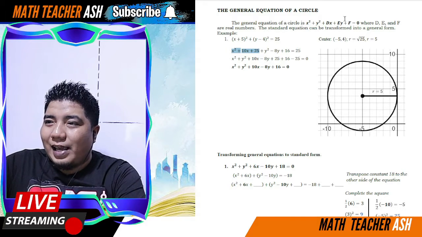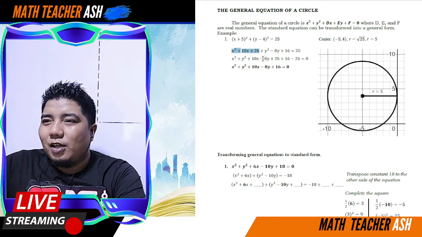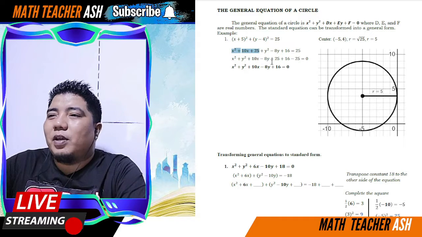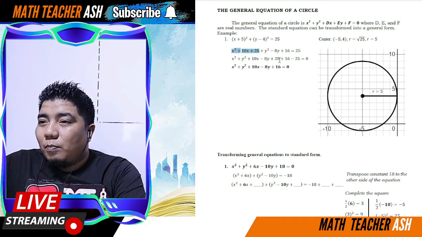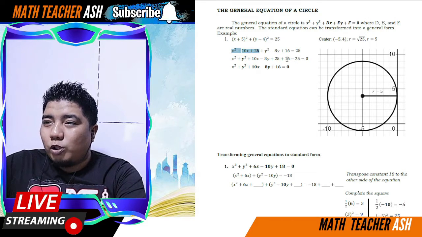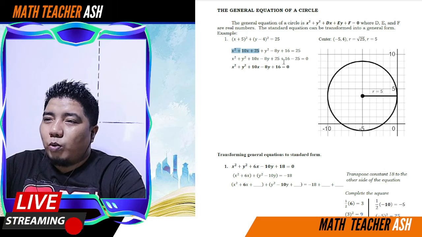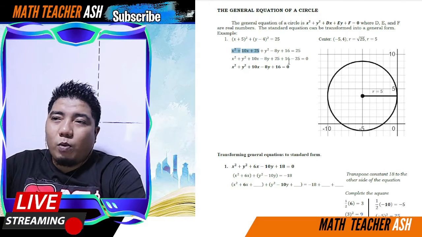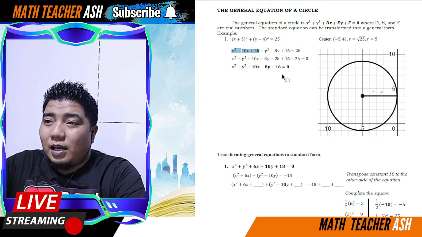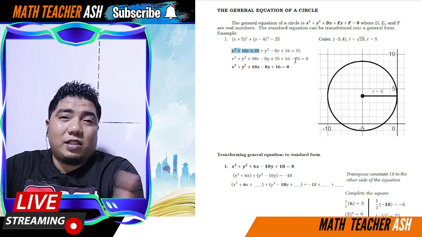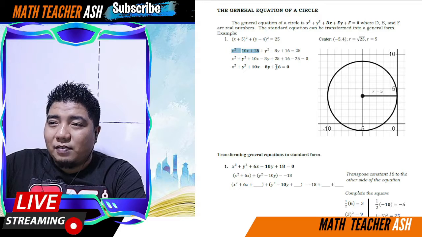Basically, this is the Dx and the Ey. So plus 10x minus 8y. Okay, and then 25 plus 16 minus 25, you will simplify this because these are the constant terms. So 25 plus 16, that is 41. 41 minus 25. So basically, the answer is still 16, because 25 minus 25 is 0. So you just have 16 here.